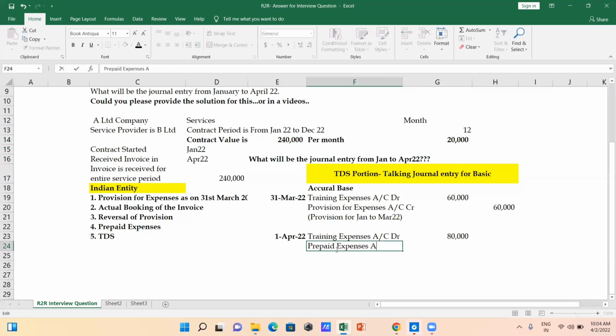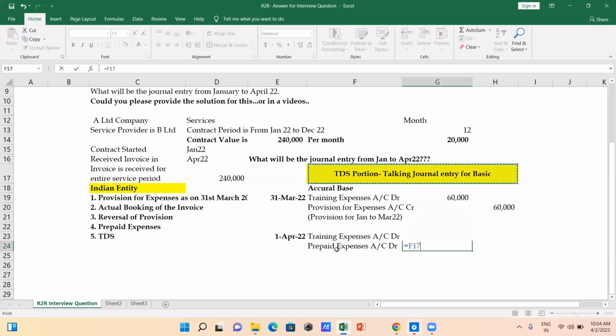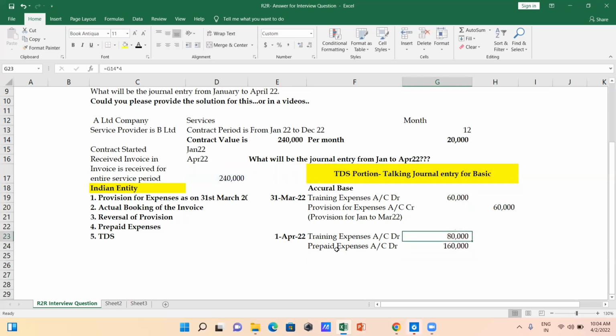That's the prepaid expenses account debit, and that's going to be this 2,40,000 minus this 80,000. So 1,60,000 is going to be parked into prepaid expenses. And the next is going to be your B Limited. That's B, your service provider. That's B Limited account credit.